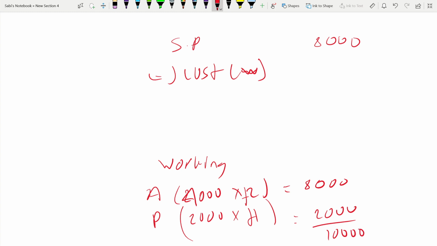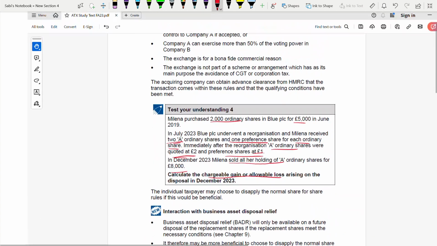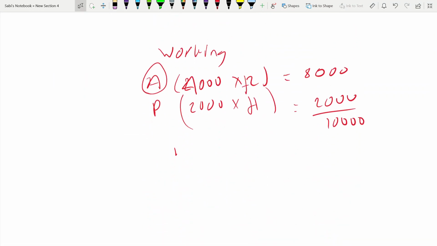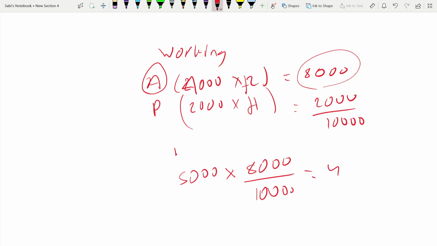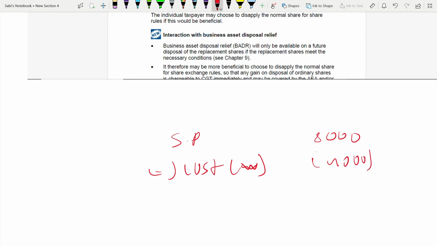Now we have to find the cost attributable to A shares only. Why? Because we have sold A entirely. So just find the proportion of it. Here, she purchased shares for 5,000, so the cost is 5,000. This is the value of the ordinary shares that she has sold, out of a total of 10,000. So the cost is 4,000. This is what you have to deduct from the disposal proceeds of 8,000. So the chargeable gain is 4,000.